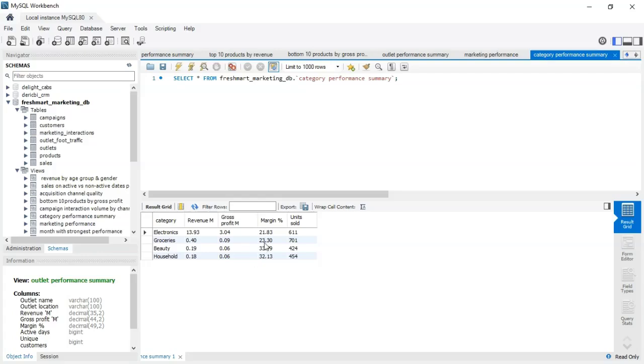The more we go up, the margin goes down, but still the profits are higher. Or maybe it is the same reason that we always say scaling has a cost. The more you scale down, the more the margin goes up. The more you scale up, the more the margin goes down. We need to check into that and know why that is happening.